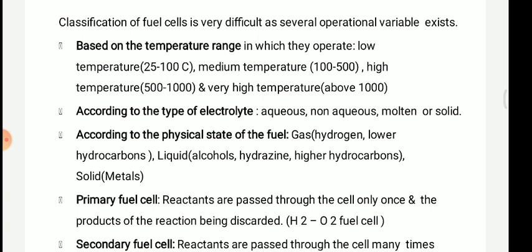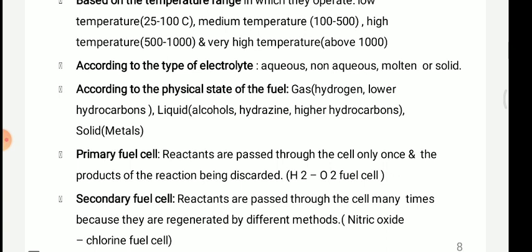The second category is the types of electrolyte we are using, like solid electrolyte, liquid electrolyte, molten metal, or non-aqueous solution. So these are the types of electrolyte we can use.